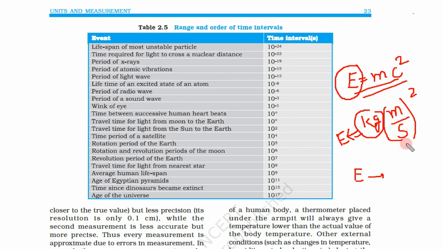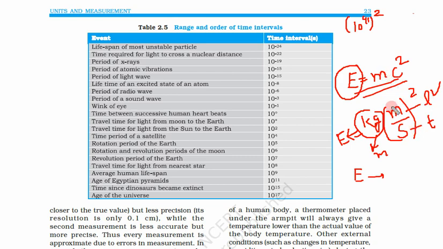So in this, second is time, meter is length, and the unit of speed is length by time. So that's why length is squared in this formula. So if we take length 10 to power 41 square, this is true for length.